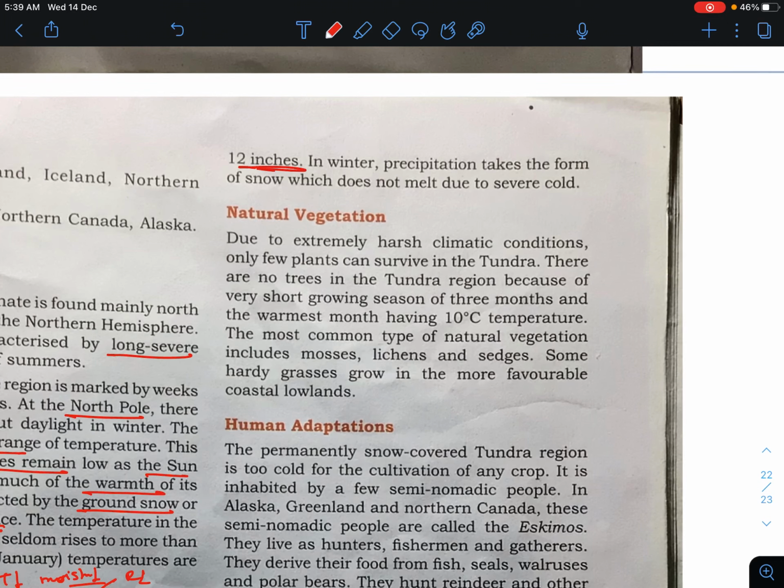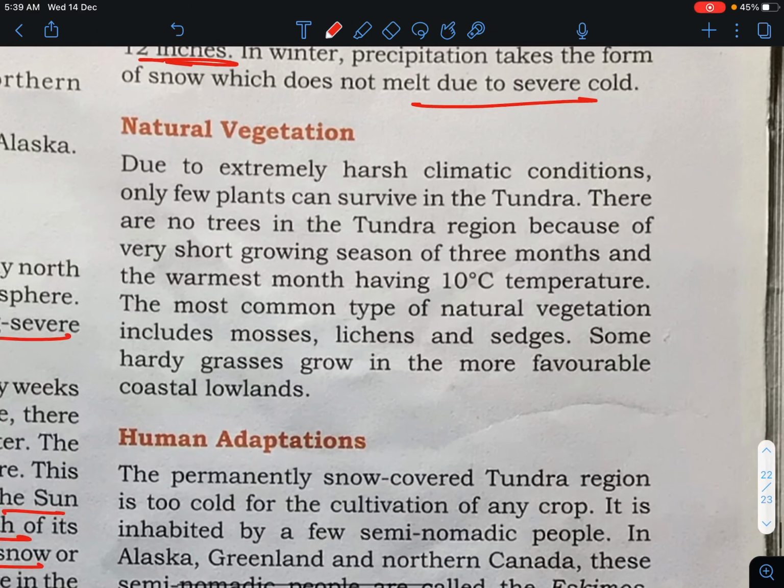In winter, the precipitation takes the form of snow, which does not melt due to the severe cold. If we talk about winter, the precipitation is snow, and it is not going to melt due to very low temperature.